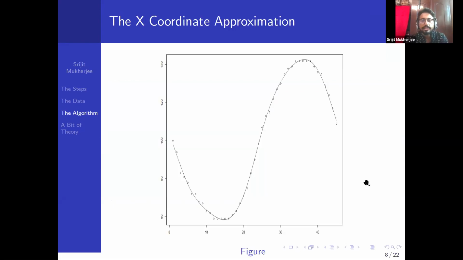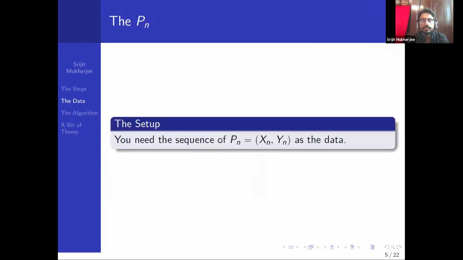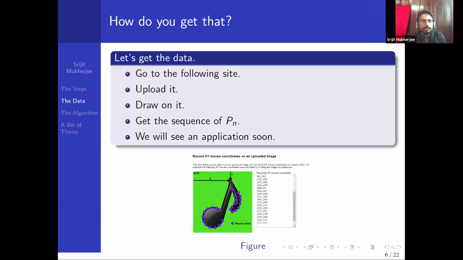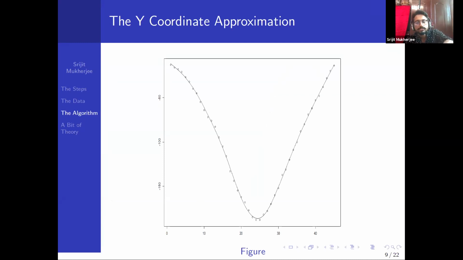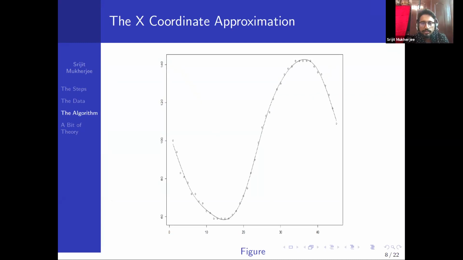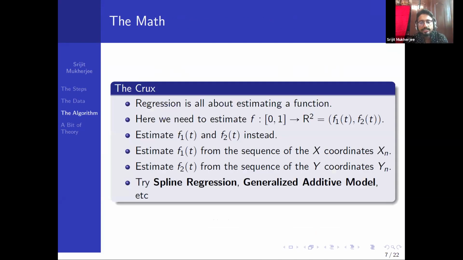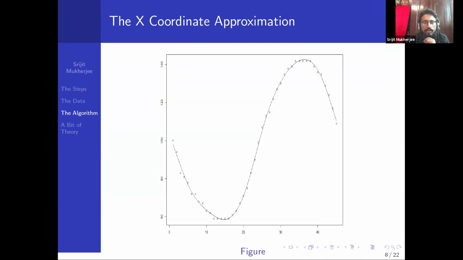Let's say an example. For example, if you take the circle, it's cos x comma sin x. You can get this data from here. You see, it's almost like that. It's this way because of the variability, but essentially it looks like this. These are the xn's and yn's happening like this.